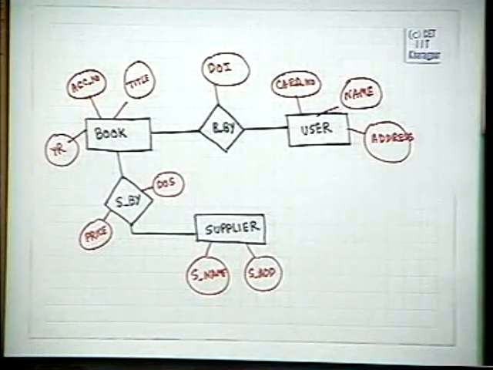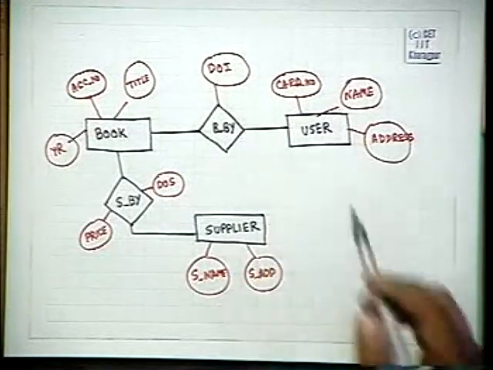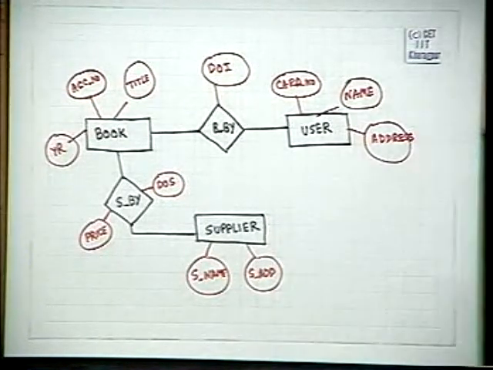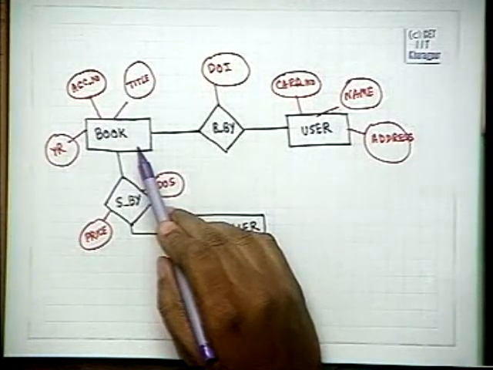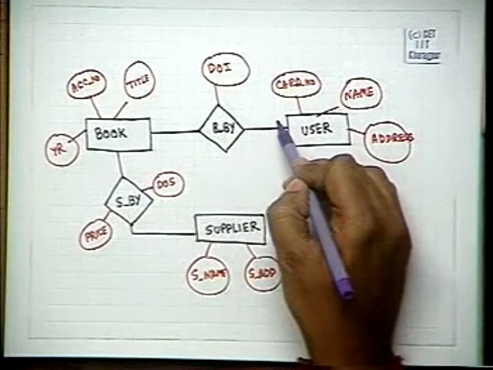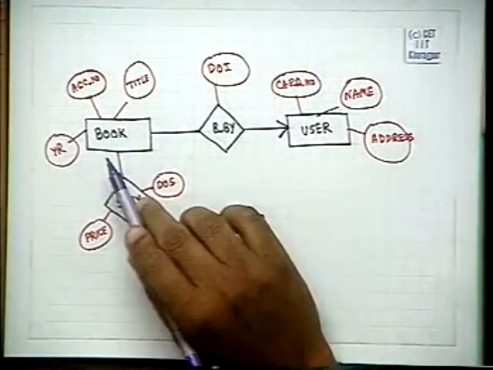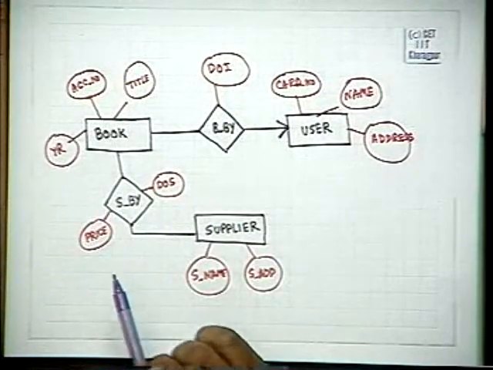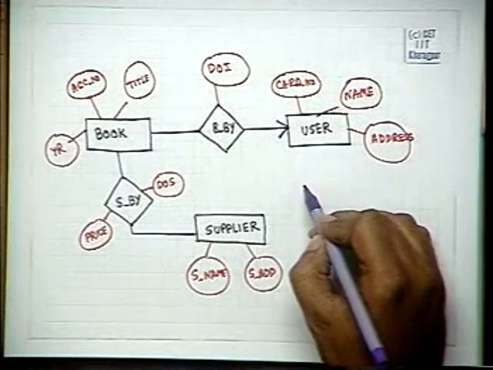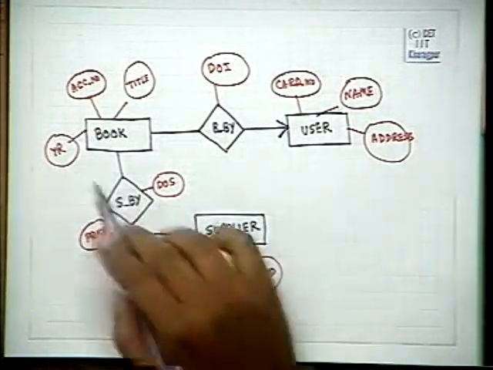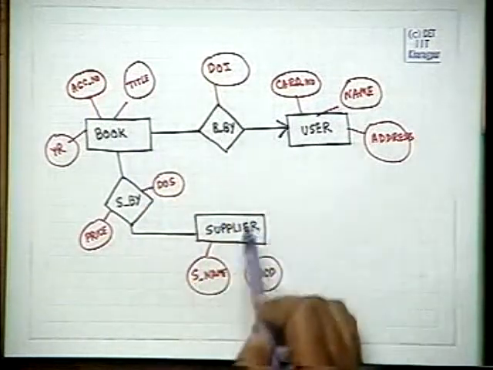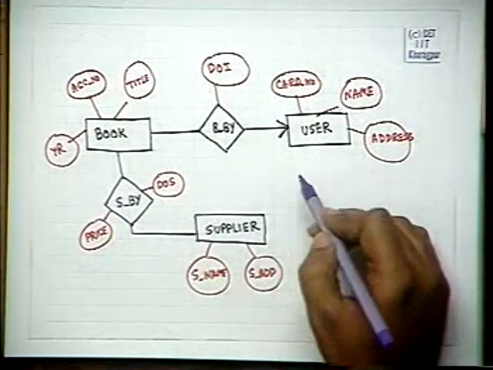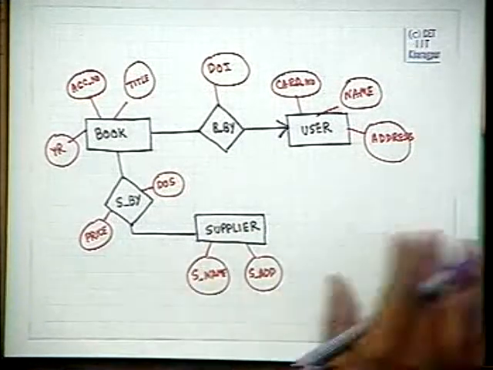For this, now we will have 5 tables, and we will put in some constraints. One of the simplest constraints that we will put in is one book can be borrowed by only one user. So this constraint will be there. That is, a user can borrow more than one book, but that book can be borrowed by one user only. You cannot have a shared issue. So now we will have five relation schemes corresponding to the 5 tables. So when we set up the database scheme for this example, we will have 5 relation schemes.